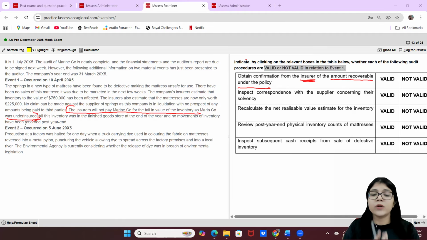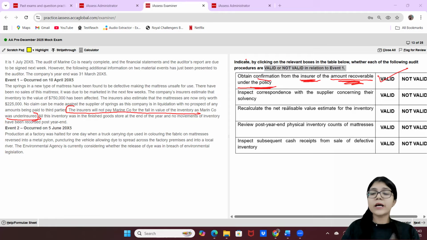We need to cross verify whether the company is telling me the truth or not, that they're actually not going to receive any recoverable amount, right? So I am going to do the direct confirmation from the insurer of the amount that they're going to receive under the policy, and if there's any amount that they probably can receive. So this is valid. Next one, inspect correspondence with the supplier concerning their solvency.